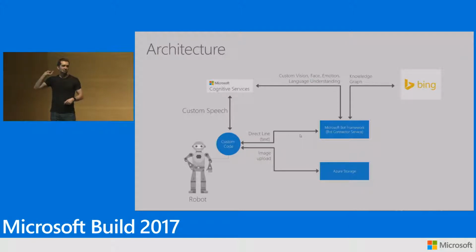So then Zenbo checks this image against the custom vision API, draws some conclusions, and depending on the question, if it's a general knowledge question, we use Bing, we use this Bing knowledge graph to go find information about who Bill Gates is and his wife, where they're from, and what bubble sort is. All these things are coming from Bing.